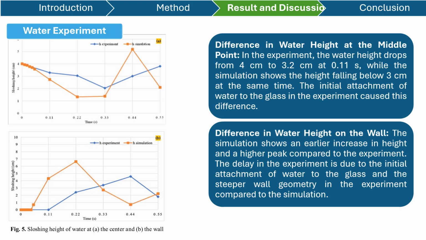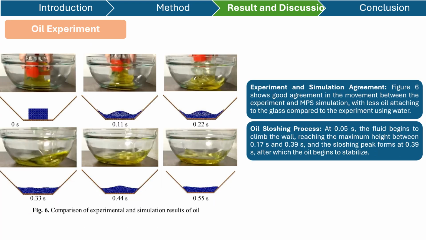Next is for 5B, so the water height on the wall. The simulation shows an earlier increase in the height and a higher peak compared to the experiment. The delay in the experiment is due to the initial attachment of water to the glass and the stable wall geometry in the experiment compared to the simulation. Next, we continue to the next variation, which is the oil experiment results.